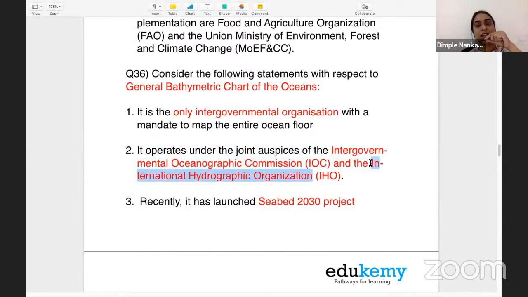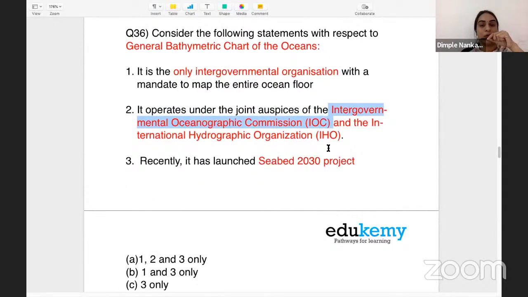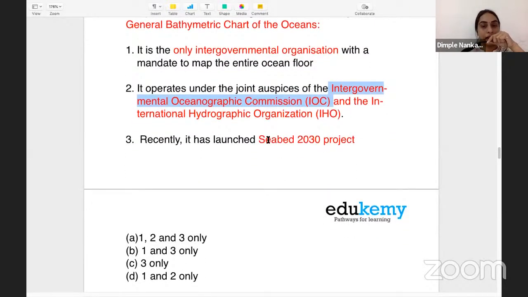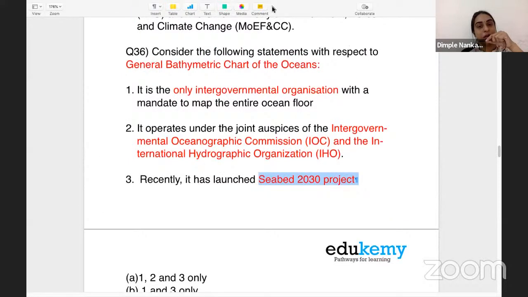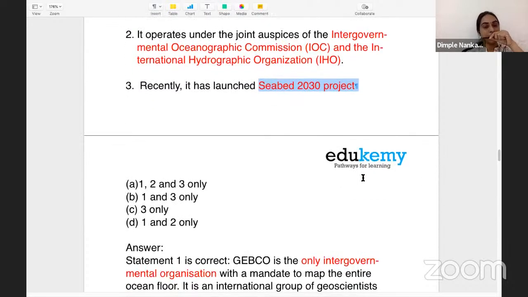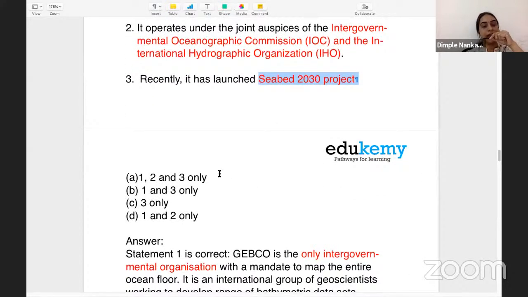This was fairly easy. You could think that okay, IHO is involved. What was tricky here was the Oceanographic Commission under UNESCO. So it is under the joint auspices of IOC and IHO. And the project it has recently launched is the Seabed 2030 project. So from this question, you also should know the information about the Seabed 2030 project. Here, all of the statements are correct. So the answer is A.